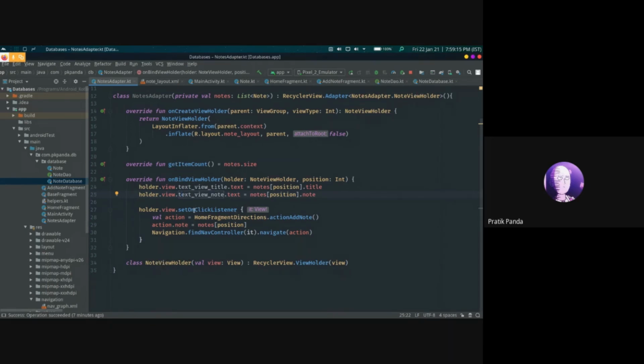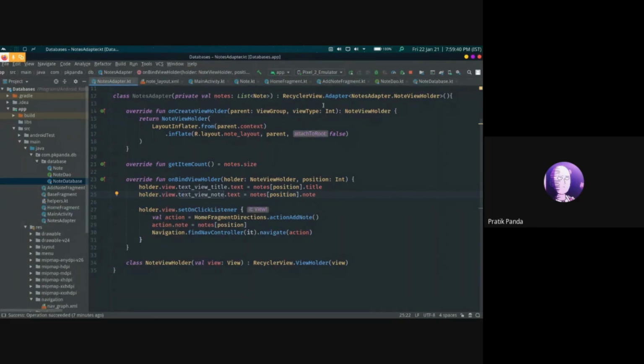Also, we are setting a setOnClickListener to the node's layout on the node card, so that when the card is clicked, we can update the data that is present, or we can even check the data that is present in the node. For that, we are using the navigation host that we just learned.